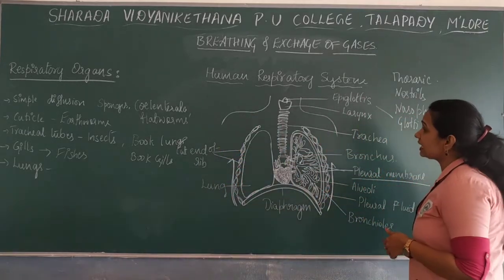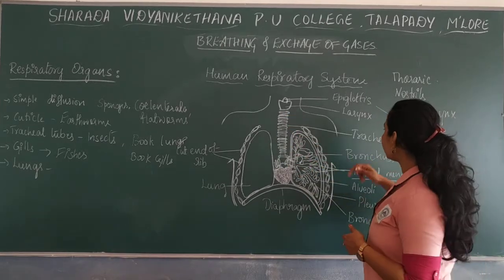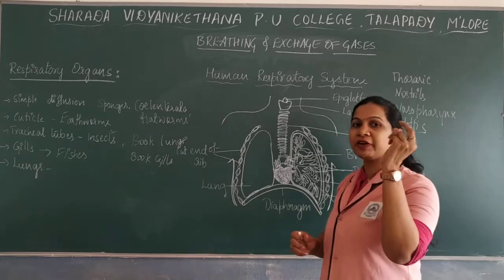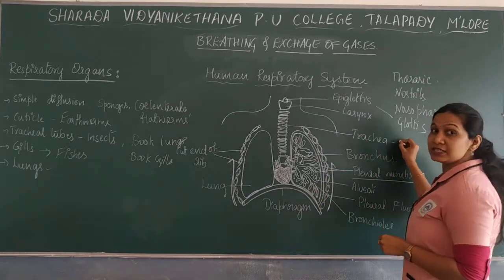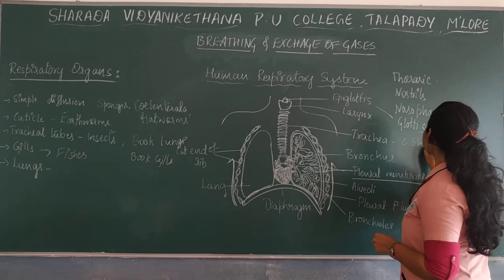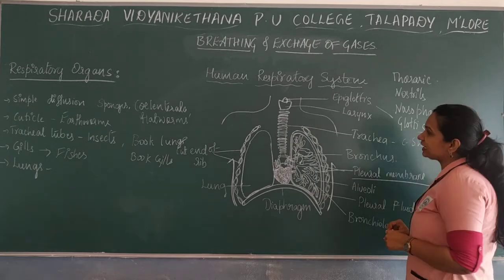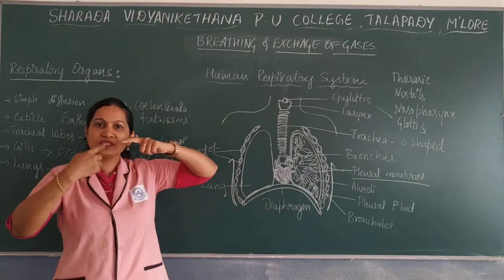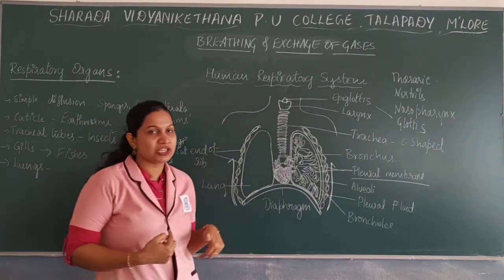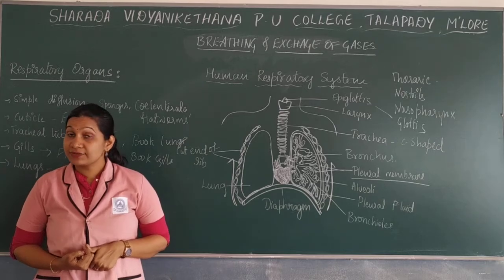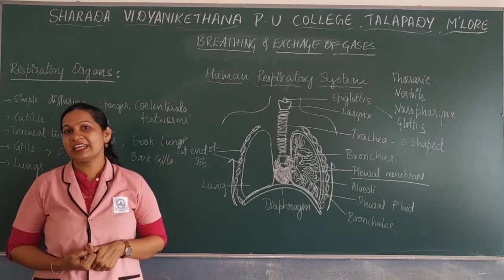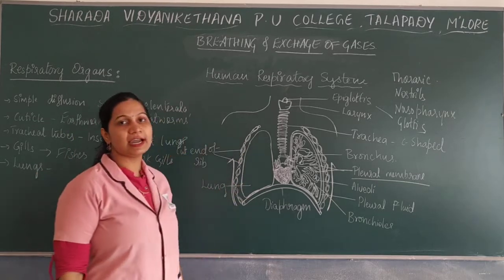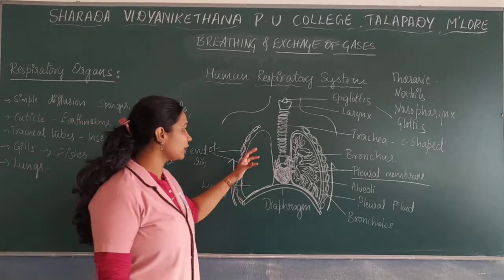Extending from the larynx is a long tube-like structure, the trachea, which consists of ring-like C-shaped cartilages made up of hyaline cartilage. Even though there is no air in the trachea, it never collapses, because of these cartilages.